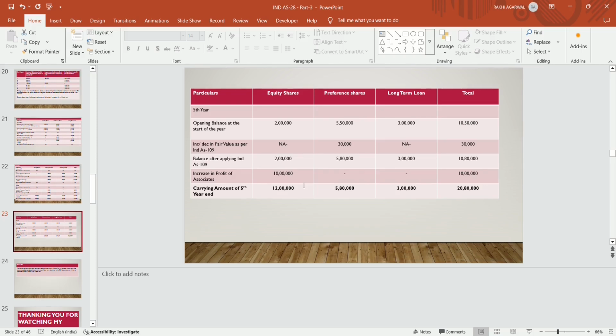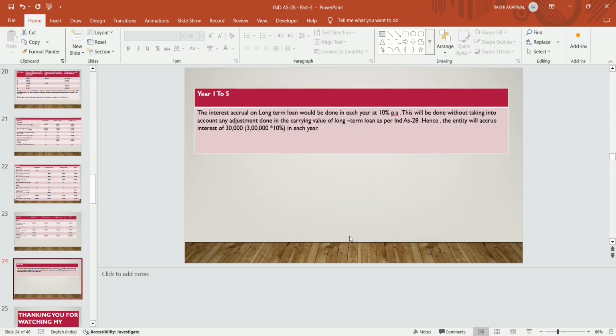Carrying amount at the end of year 5 becomes equity 2 plus 10, it becomes 12 lakhs. Preference share becomes 5 lakh 80,000 and long term loan becomes 3 lakhs. So total becomes 20 lakh 80,000. The interest accrual on long term loan would be done in each year at 10% per annum. This will be done without taking into account any adjustment done in the carrying value of long term loan as per Ind AS 28. Hence the entity will accrue interest, 3 lakh into 10%, that is 30,000 in each year.